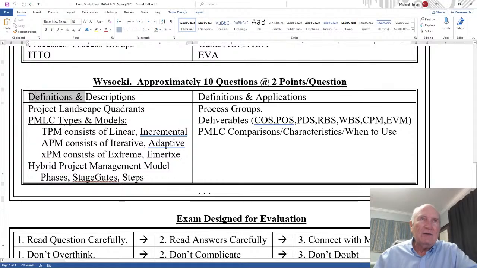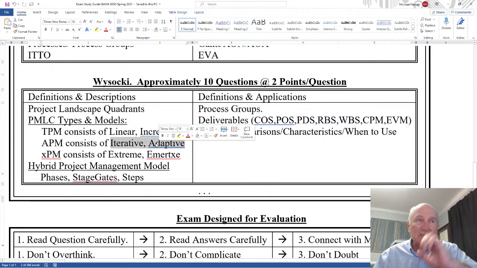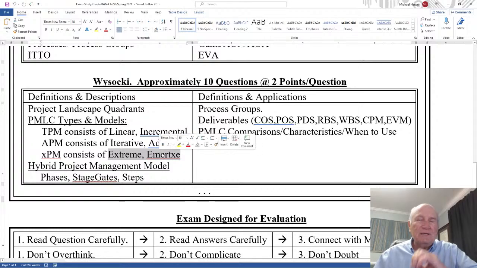As far as the higher level description and definitions here, make sure you're aware of the project landscape quadrants. Quadrant 1, 2, 3, 4. Which one's the complex and which one's the traditional. And then remember there are PMLC types, which is TPM, APM, and XPM, and then the models. There's linear and incremental, and those are broken down. Iterative, adaptive, those are broken down and explained. And then extreme and emergency, those are identified and defined.